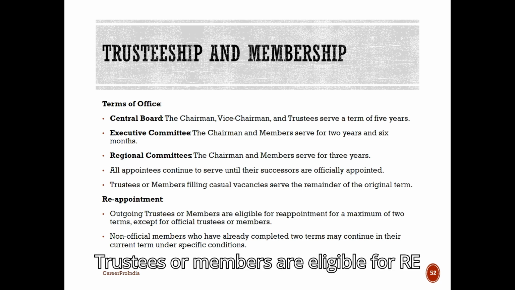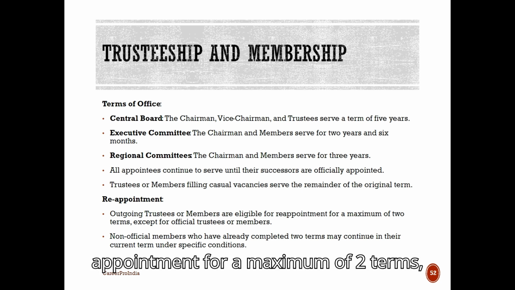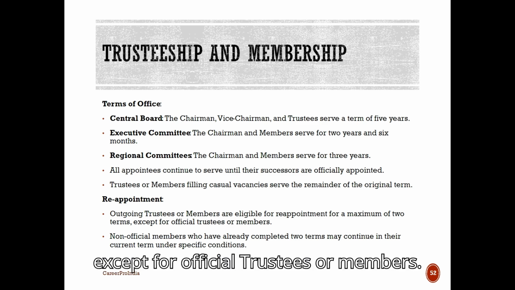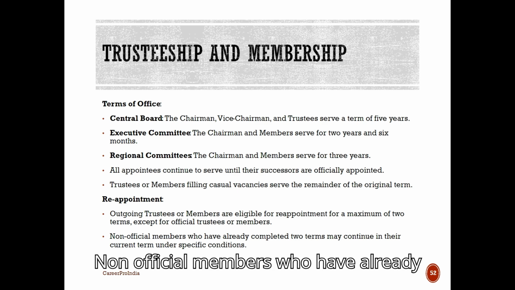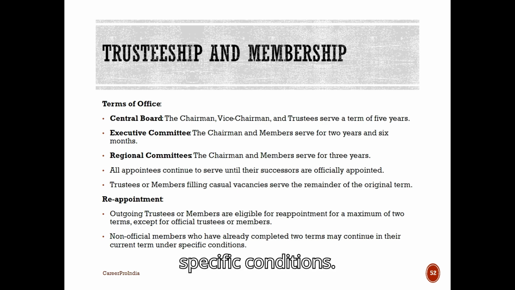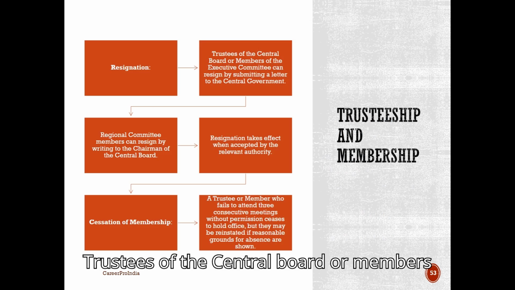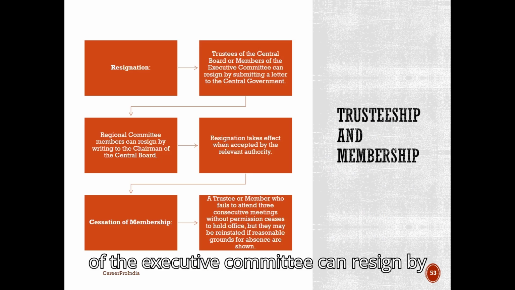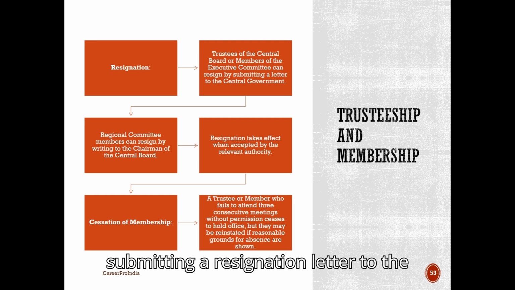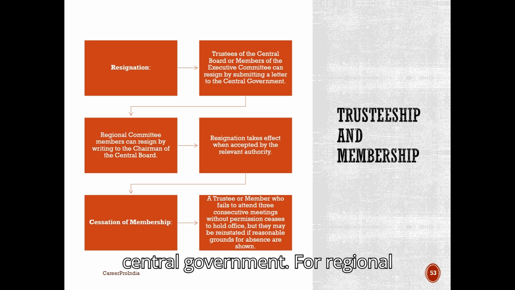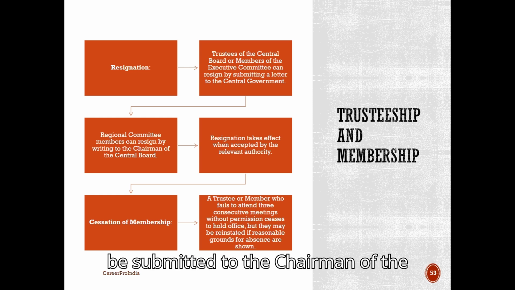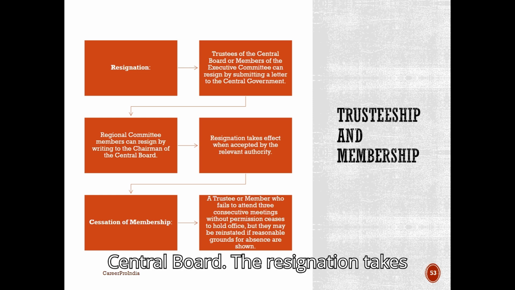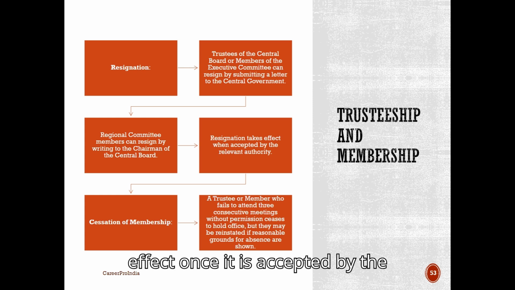Outgoing trustees or members are eligible for reappointment for a maximum of 2 terms, except for official trustees or members. Non-official members who have already completed 2 terms may continue under specific conditions. Trustees of the Central Board or members of the Executive Committee can resign by submitting a resignation letter to the central government. For regional committee members, the resignation must be submitted to the chairman of the Central Board. The resignation takes effect once it is accepted by the relevant authority.